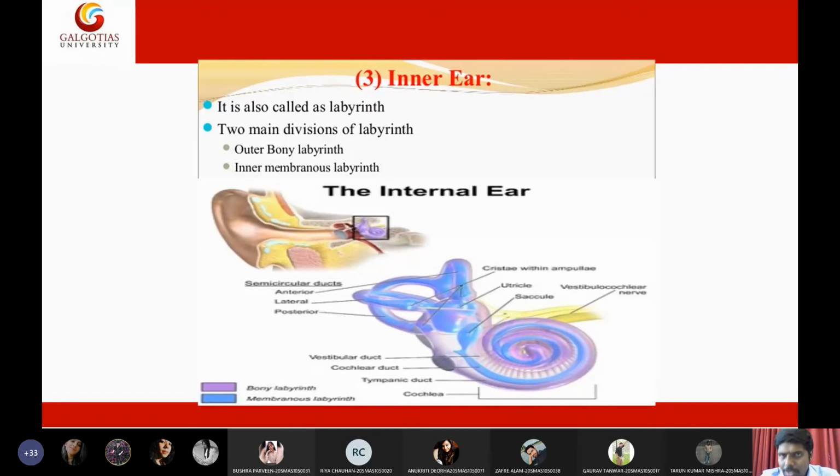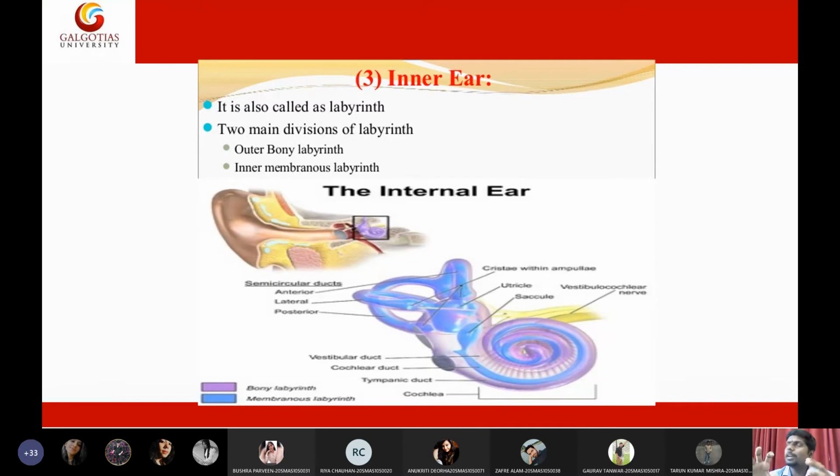Then coming to the third part, which is the inner ear. The inner ear is basically made up of semicircular canals, cochlea and vestibule. First, let us see this. The entire inner ear is made up of a labyrinth.